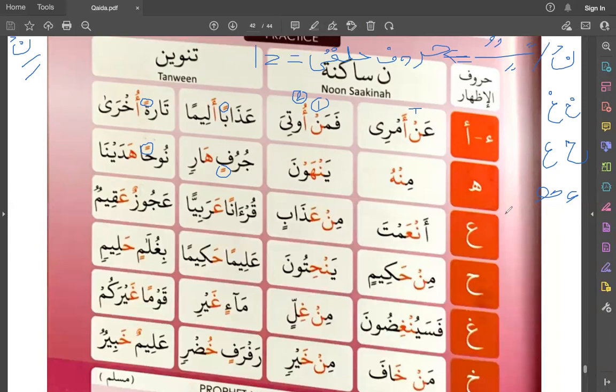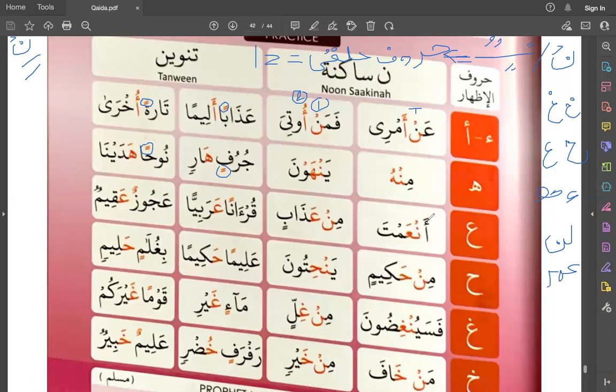Why will you say it with tawassut? Because noon sakin is part of len amr. Whenever these are with sukun, we have to apply sifa of tawassut, and tawassut is a medium flow of sound. So you will not stop the sound of noon abruptly, but rather you will give it a medium flow of sound.